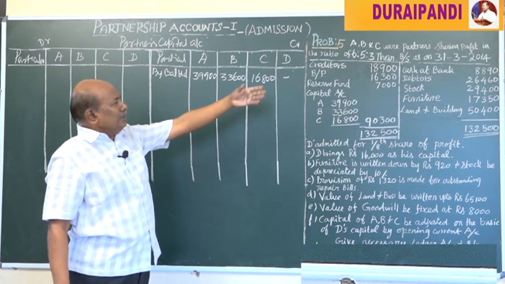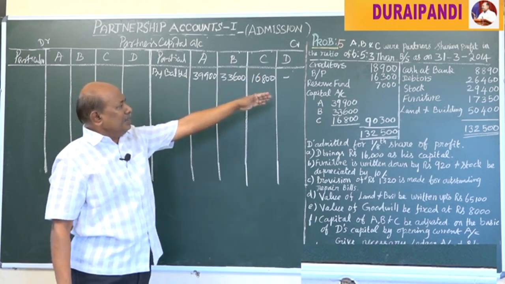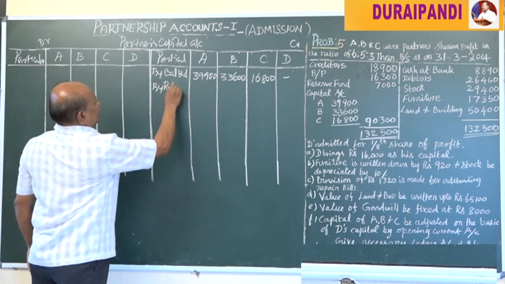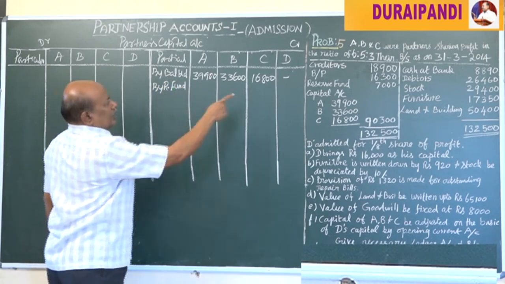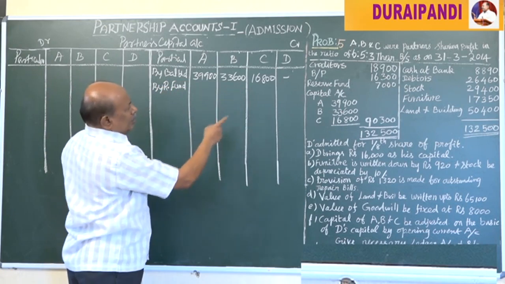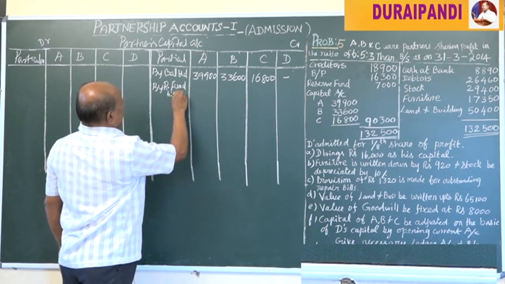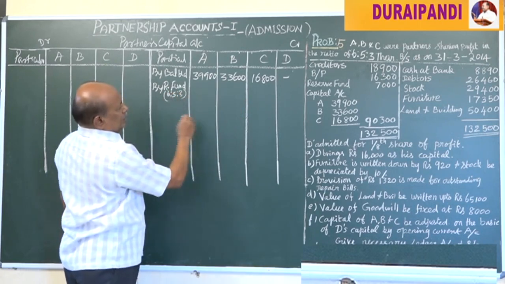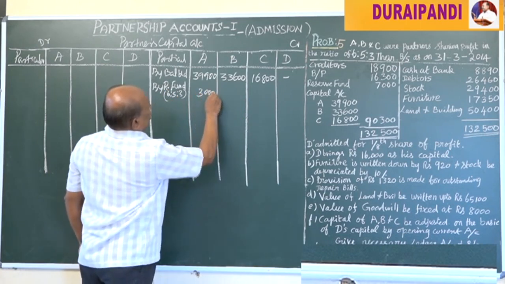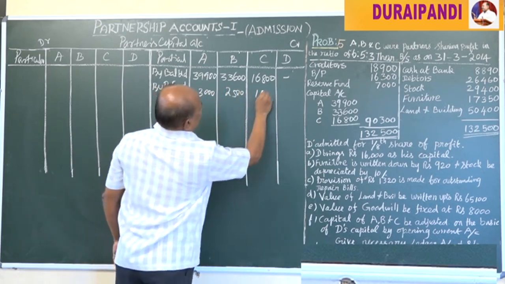Next we have to transfer the past adjustments, that means the reserve. First the reserve should be transferred to the old partners in their old profit sharing ratio because it is related to the old partners. By reserve fund, 7,000 is distributed in the ratio 6:5:3, that is equal to 3,000, 2,500 and 1,500.